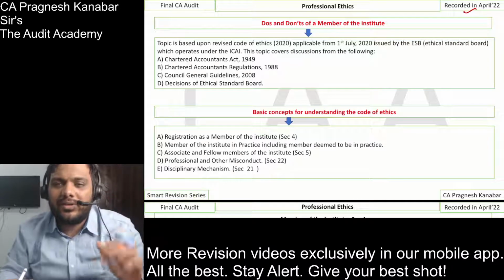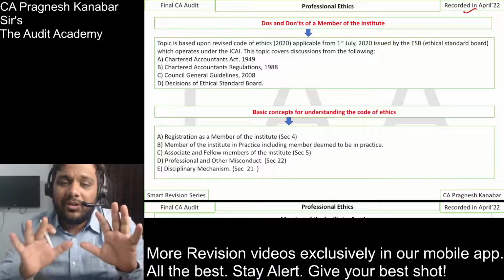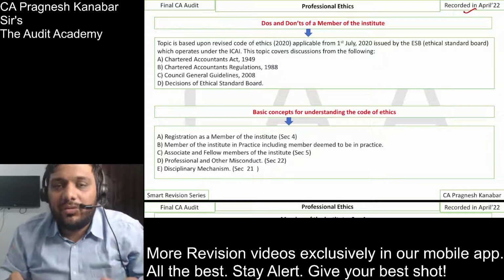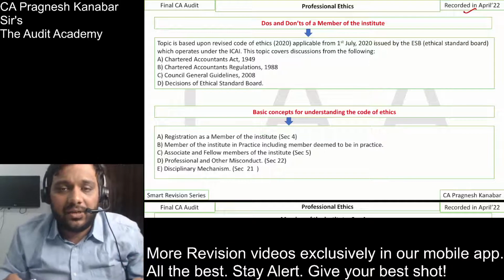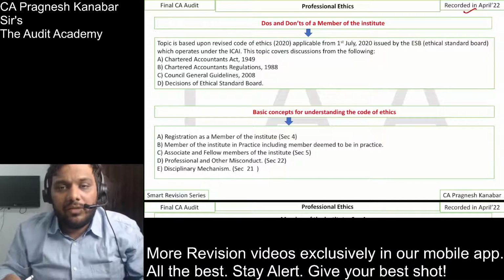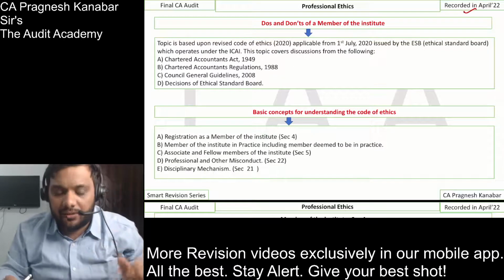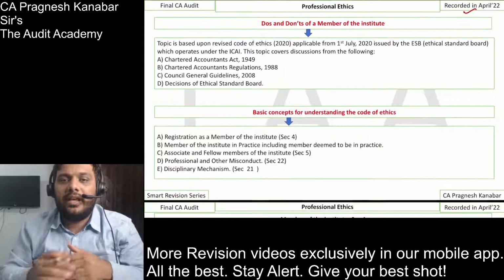May 23 onwards, I think we may have some amendments. That also, if at all it comes up, then you need to be worried. Alright, so that is the disclaimer that I wanted to give. Now my effort will be to revise professional ethics completely over here, so that you can see it on the day of exams. Chalo, so without wasting time, we will move ahead.